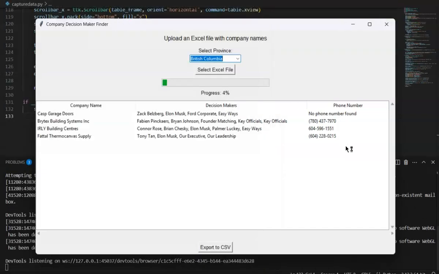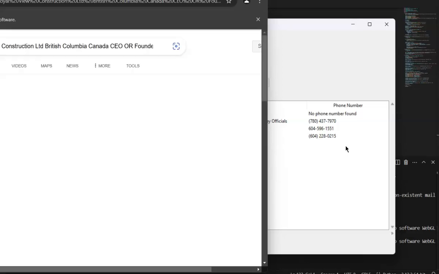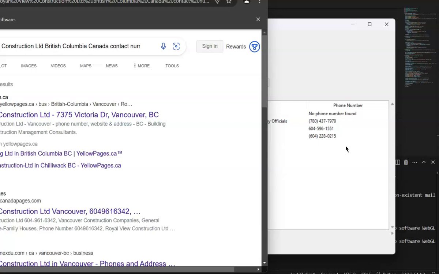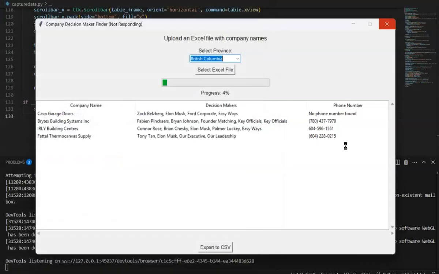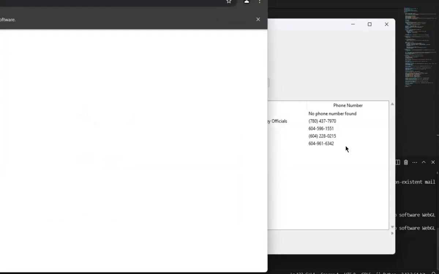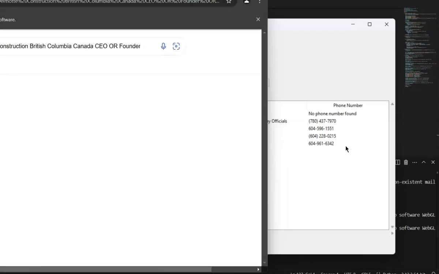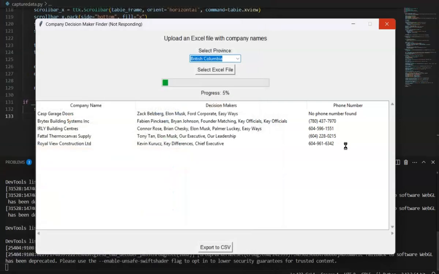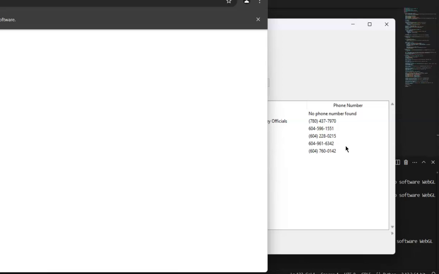That's another one. This is only an example.